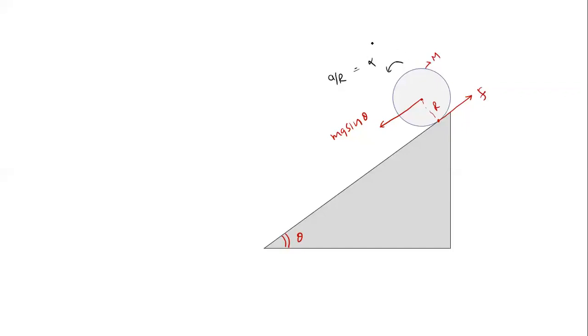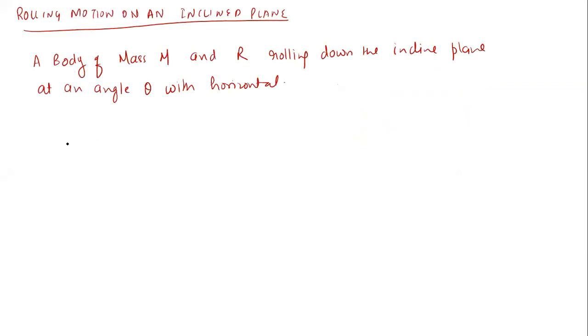This body will accelerate with a. So we can use one equation that F net equals mass into acceleration. What is the F net acting on this body? That is mg sine theta minus friction force must be equal to mass into acceleration. That is the first equation.